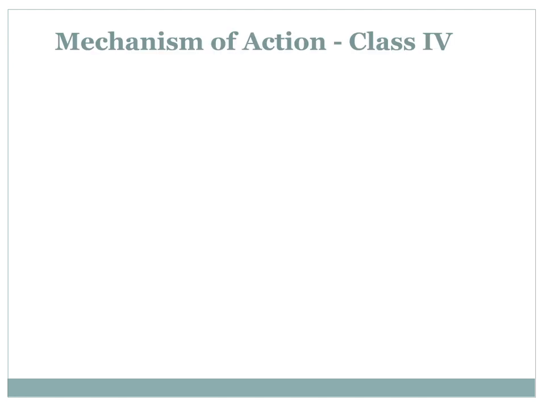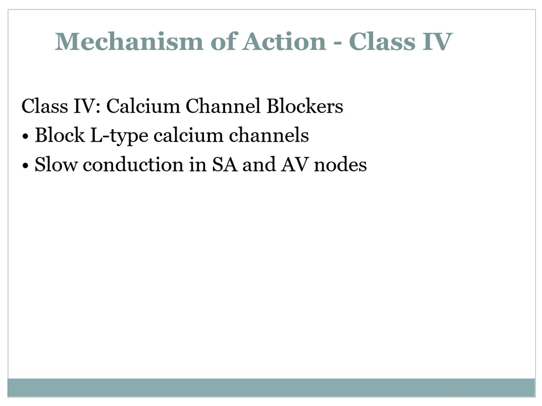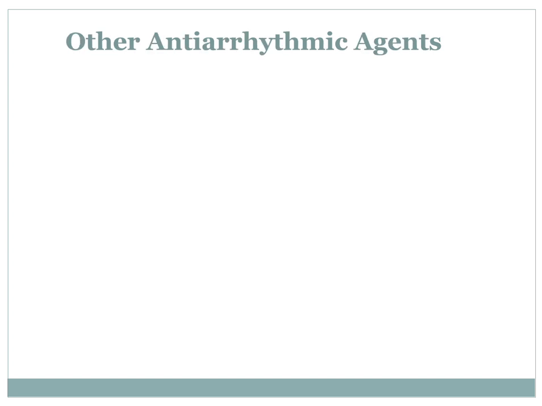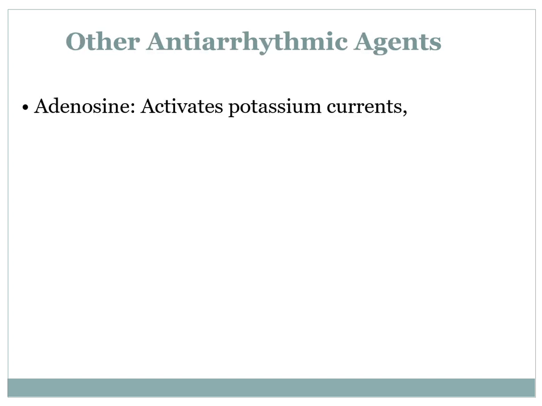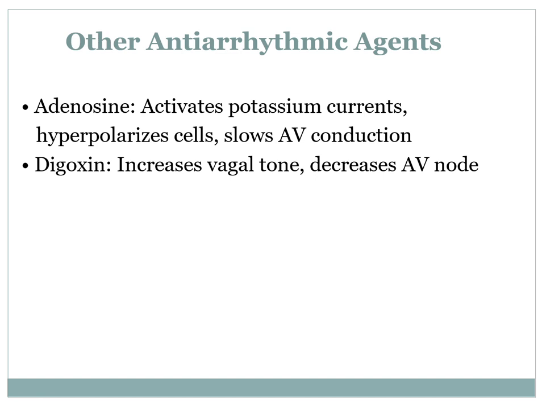Next is the class 4 mechanism of action. These are all calcium channel blockers. They block the L-type calcium channel, which slows conduction in the SA and AV nodes, and reduces heart rate and contractility. Examples are verapamil, diltiazem. There are other antiarrhythmic agents like adenosine, which activates potassium current, hyperpolarizes cells, and slows AV conduction. Next is digoxin, which increases vagal tone and decreases AV node conduction.